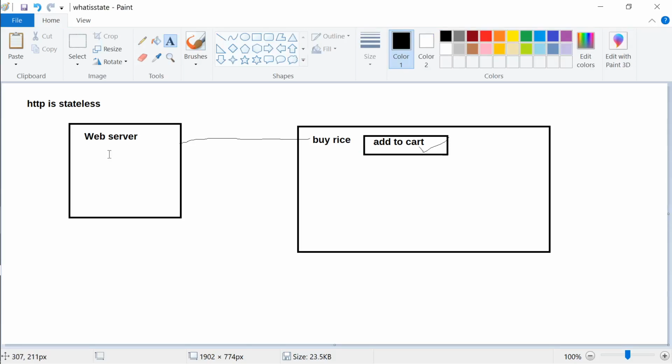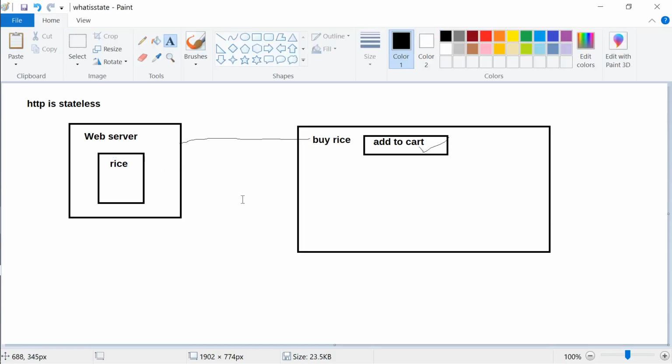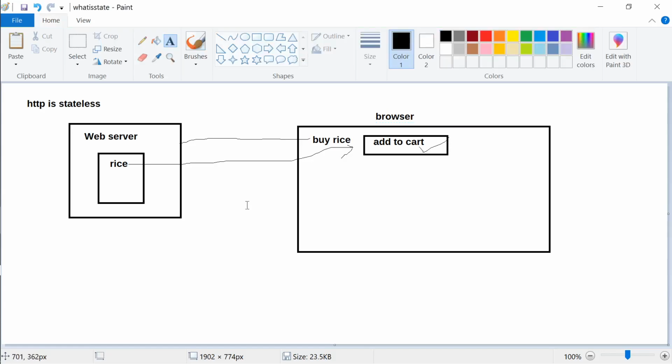So who has to remember? This fellow, the web server, has to remember that you bought rice. So he has to keep a record of all your data. Okay, you bought rice, right? Over here, he has to remember your state. So that next time, this time he remembers the state. Before you click next time, you buy the second item, this fellow will send rice to the browser saying, please remember, this is what you did last time. But who is reminding the browser?